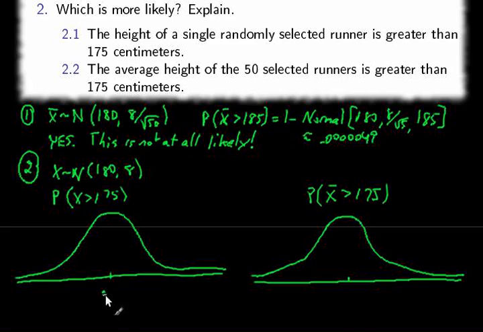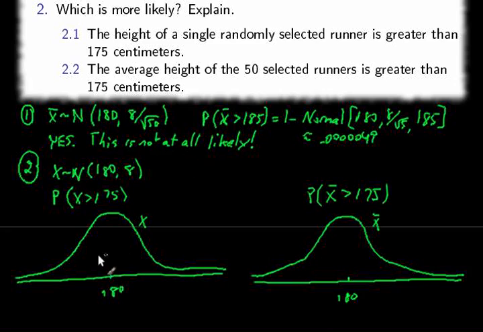Okay. So the averages are 180 on both diagrams. The difference is in the standard error, standard deviation. For x, the standard deviation is 8, and for x bar, the standard deviation is 8 divided by the square root of 50, which is just a little bit more than 1.